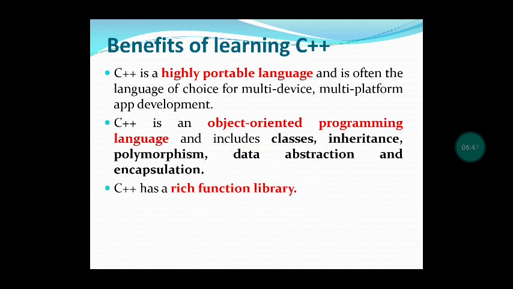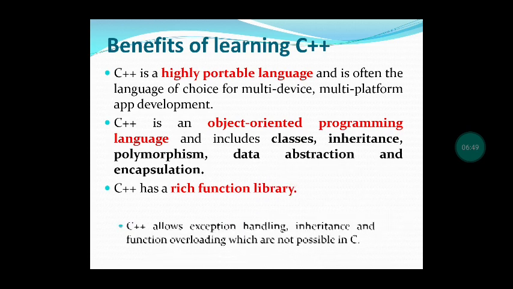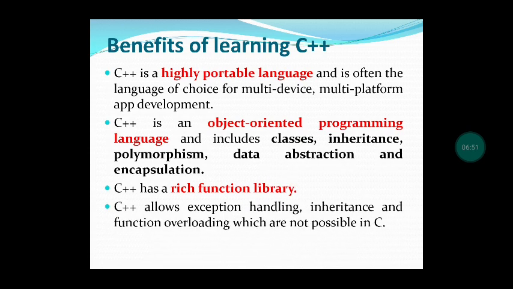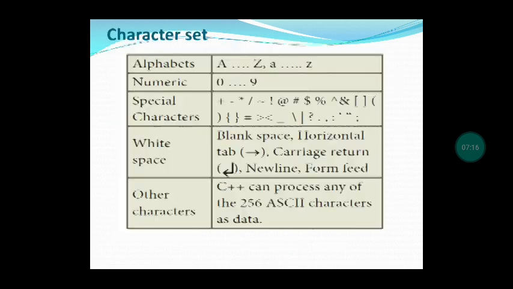Next, it has a rich function library and it has exception handling. These concepts will be discussed later. Some of the things which are not possible in C are possible in C++. Some disadvantages in C have been overcome in C++. And C++ is a powerful, efficient, and fast language when compared to other computer languages.